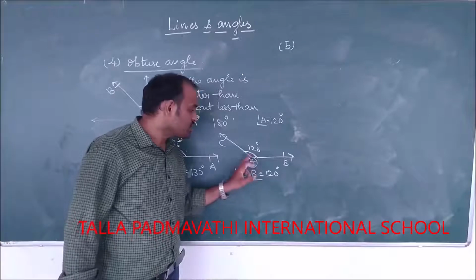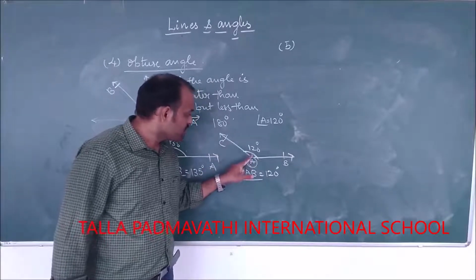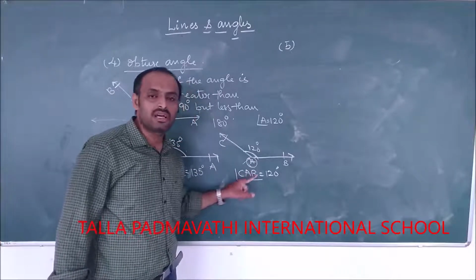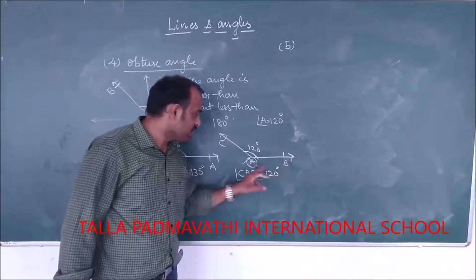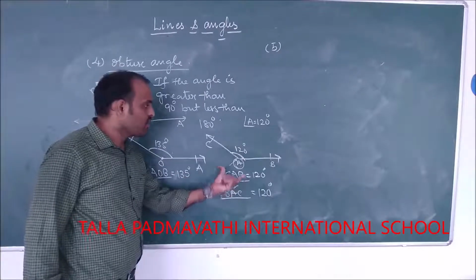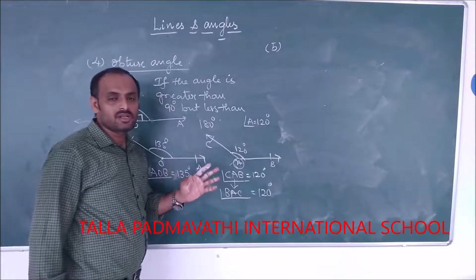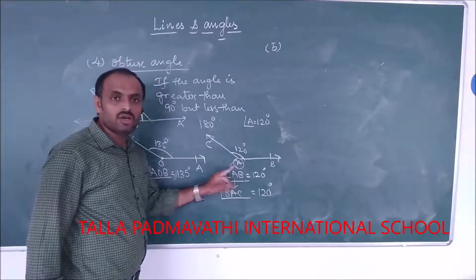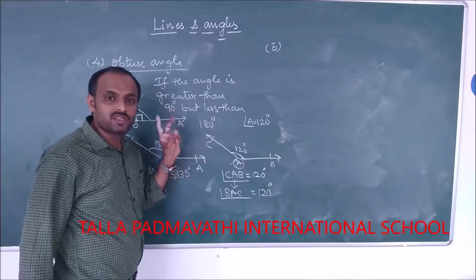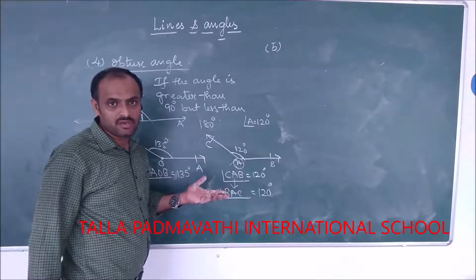Always the middle letter shows the angle position. So where is the angle here? At A. So A should be in the middle of these three alphabets. Or otherwise I can write BAC. I can write this angle as CAB, or just angle A, or angle BAC. An angle is represented with either one alphabet or three alphabets. A line is represented with two alphabets or one alphabet, line or line segment, whatever it is.